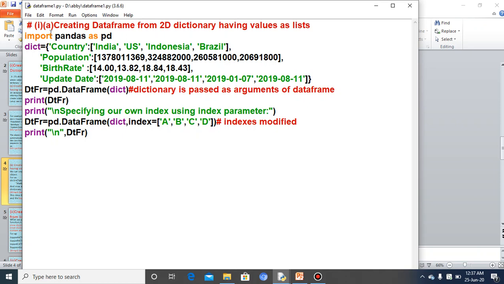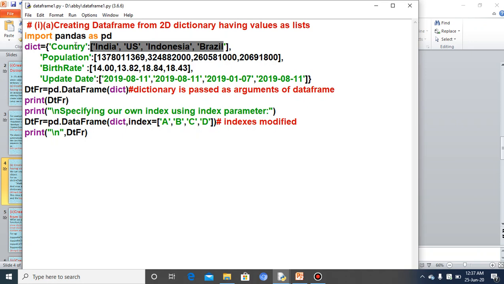Import pandas as pd. This is the important one because we are using the data frame, so you need to import pandas. We have created the dictionary as dict equal to country: India, US, Indonesia, Brazil. Country, population, birth rate, update date are the keys of this dictionary dict, and India, US, Indonesia, Brazil are the values of the key country.